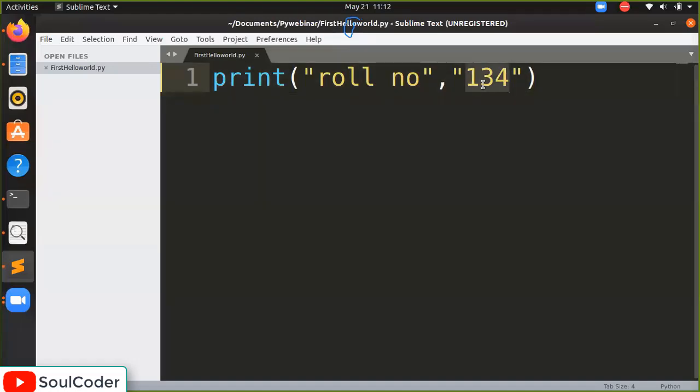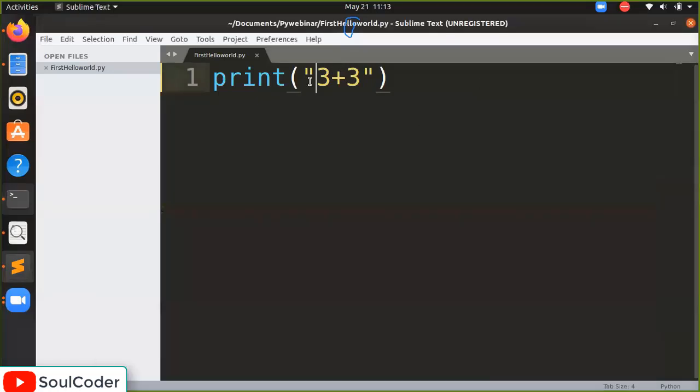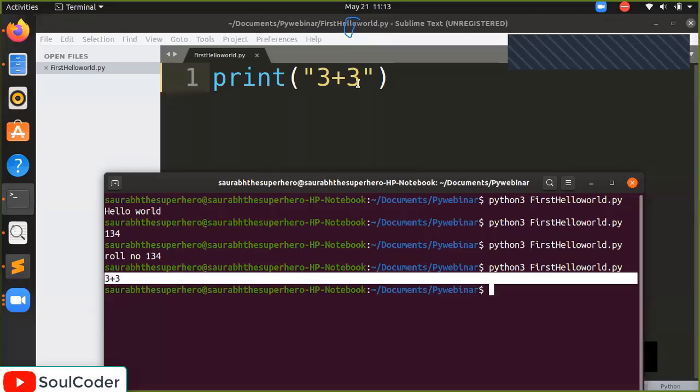Now I have a question. The number we are entering in this, is it a mathematical number or not? Let's try it. How can we tell? We'll write 3 plus 3. What should 3 plus 3 give? You guys say 6 should be the output. Let's see. No, it displayed 3 plus 3 as it is, because when we use double quotes, it is considered a string, and whatever you write inside as a string will be displayed as it is.